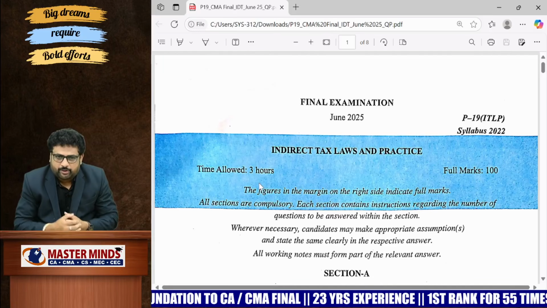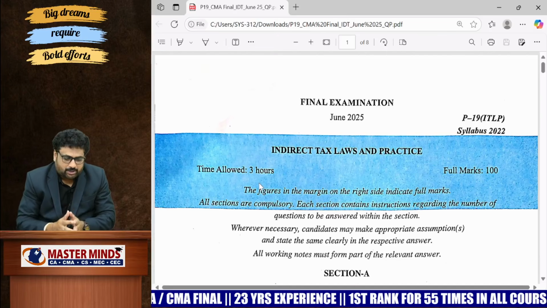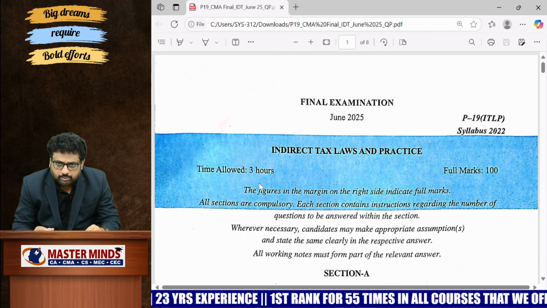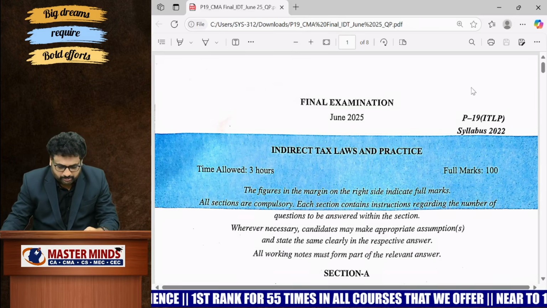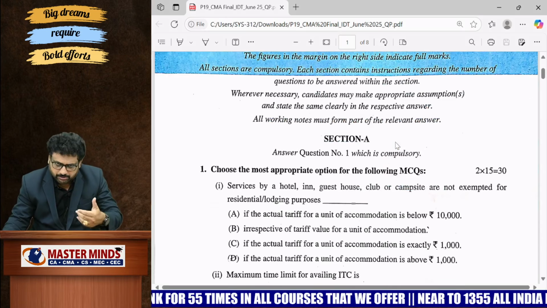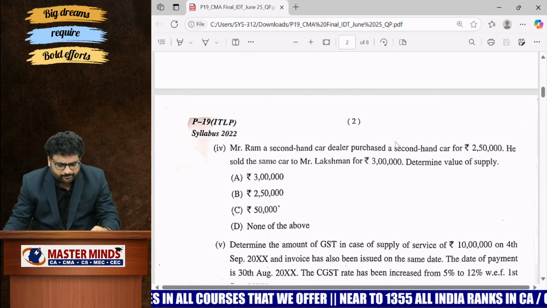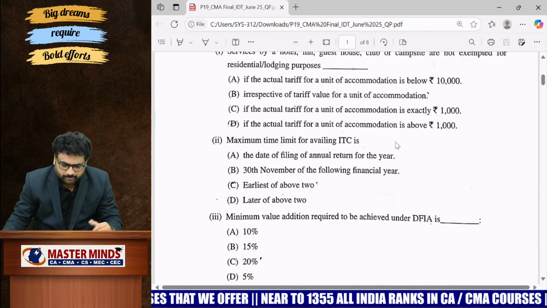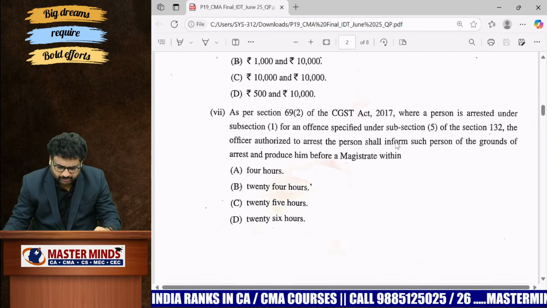Now we are going to have a quick analysis of the CMA final, our indirect tax law and practice paper, which was conducted in June, that is with respect to June 2025. If you observe this Section A, whenever I went through this particular paper, with respect to MCQs, they are almost straightforward ones. They are easy to answer. The questions were based on the ITC and exemptions, whereas few cases are.